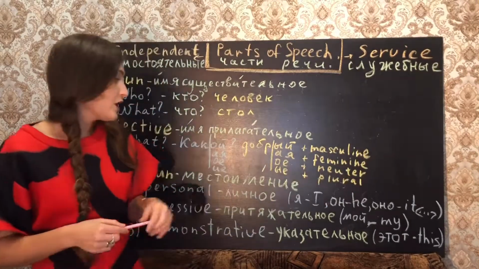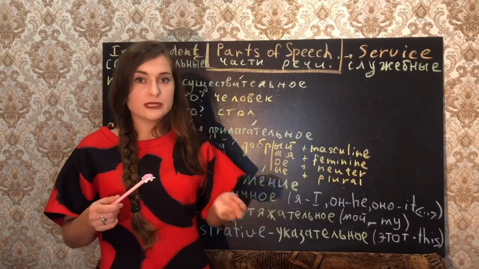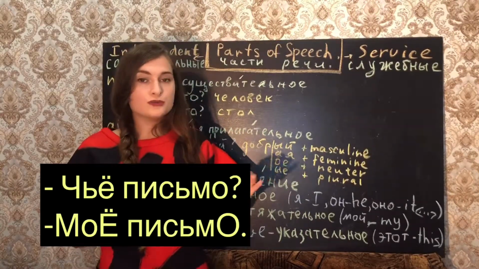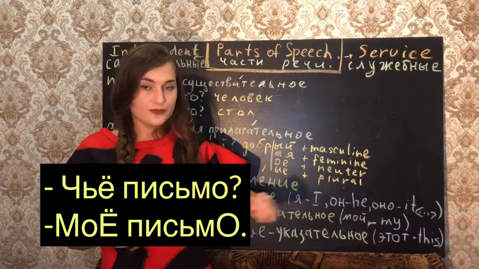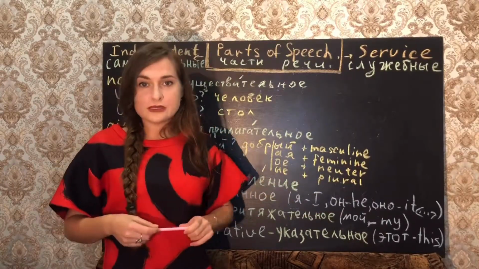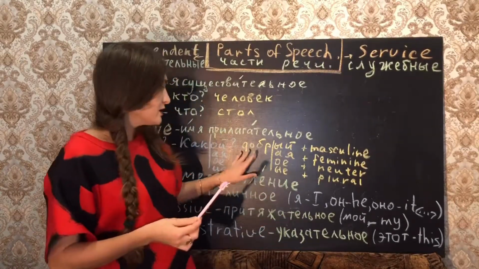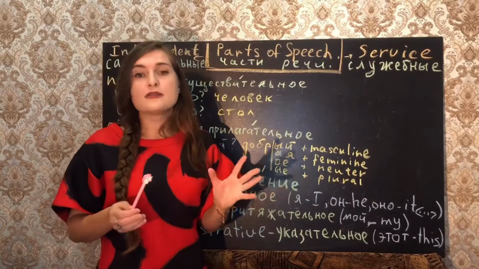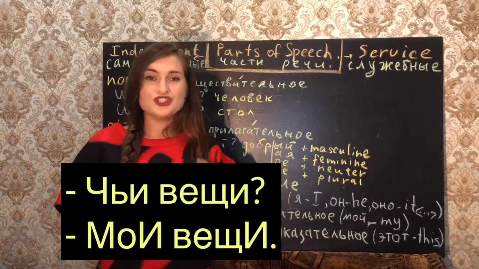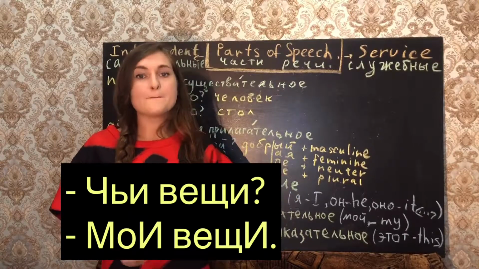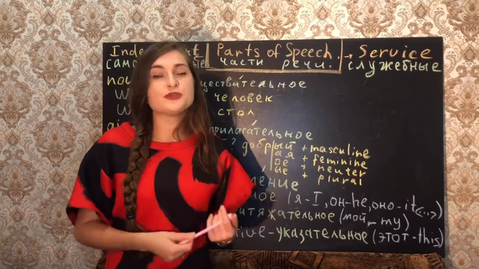If I want to ask about письмо, it's neuter, then I use чье: чье письмо, мое письмо. If I want to ask about plural form, for example, вещи, things, then чьи вещи, мои вещи, and so on. We'll continue with this part of speech later.